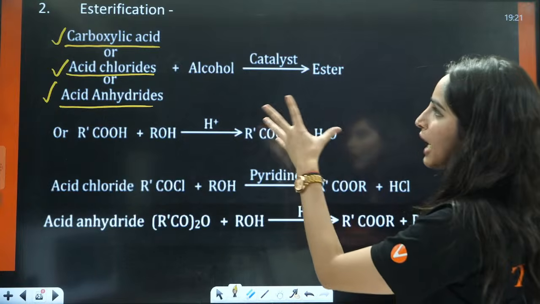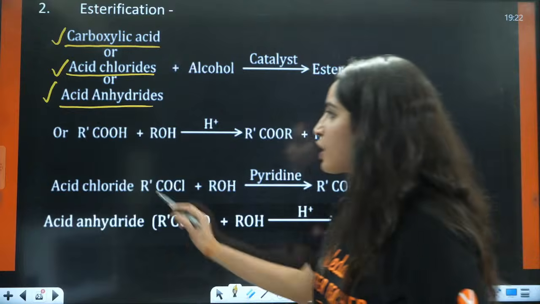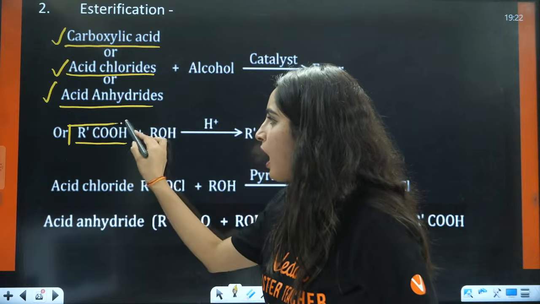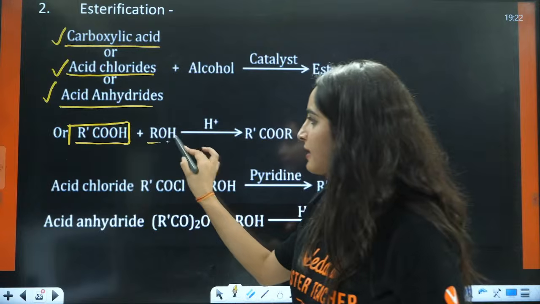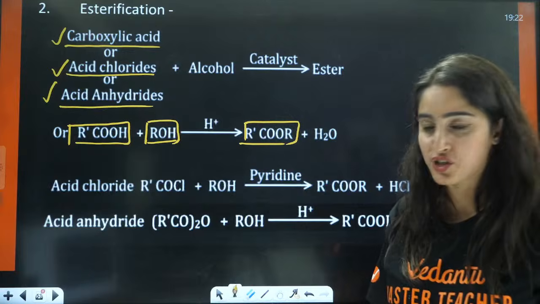So if we talk about carboxylic acid with alcohol in presence of catalyst, it will give us ester, right? Basically this RCO group and this ROH group will give us ester, and this is called esterification reaction.